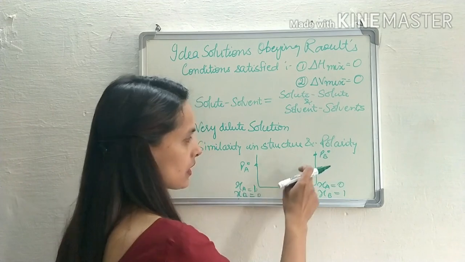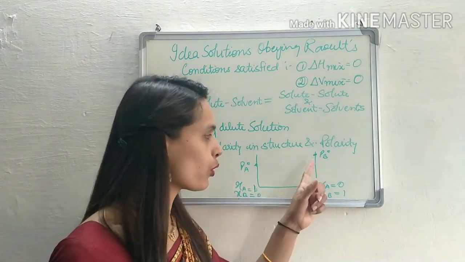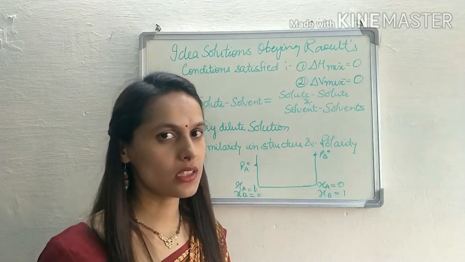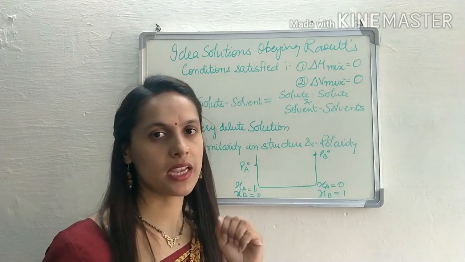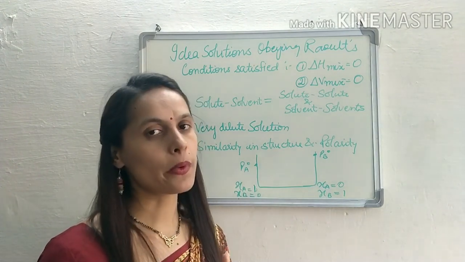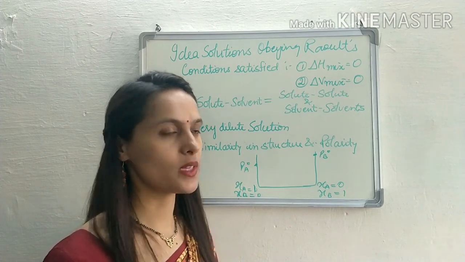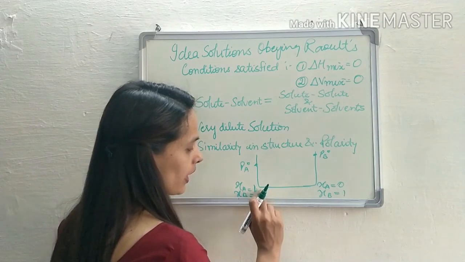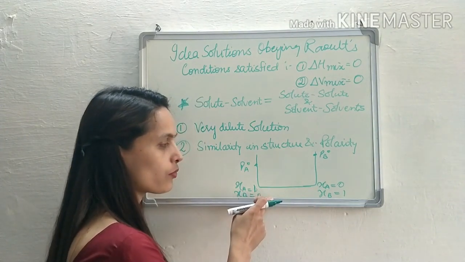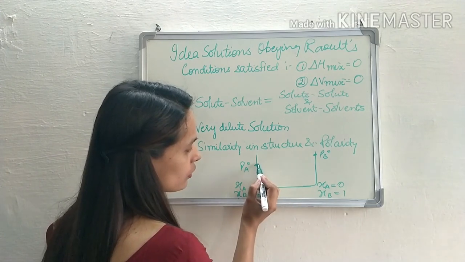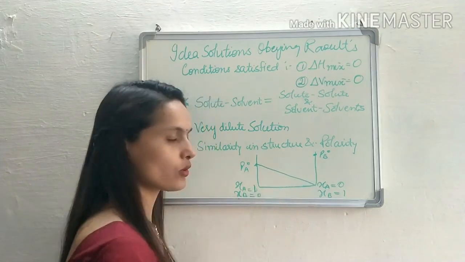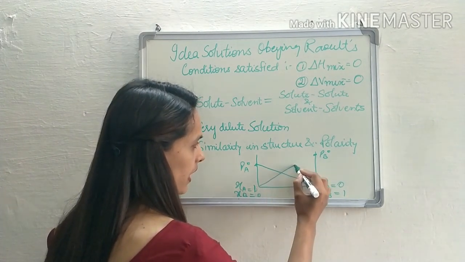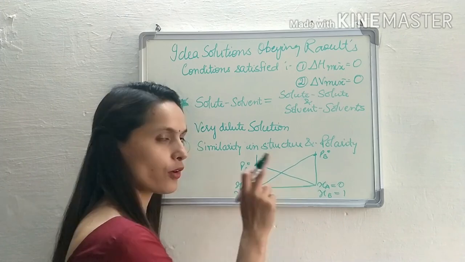From the graph it is clear that the B component is more volatile as compared to A, that's why PB naught is greater than PA naught. But it is not necessary that PB naught is always greater than PA naught. If A is more volatile than B, then PA naught is greater than PB naught. While moving from here to here, the number of moles of A decreases, as a result of which the pressure exerted by A also decreases and here it becomes 0, and the pressure exerted by B increases because the number of moles of B increases.